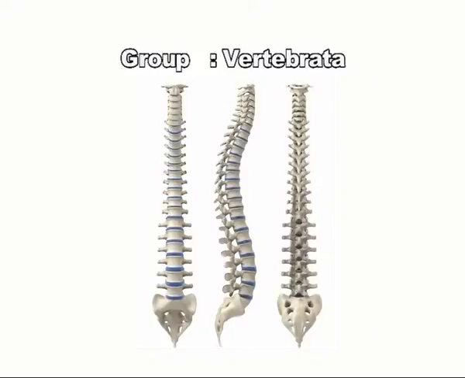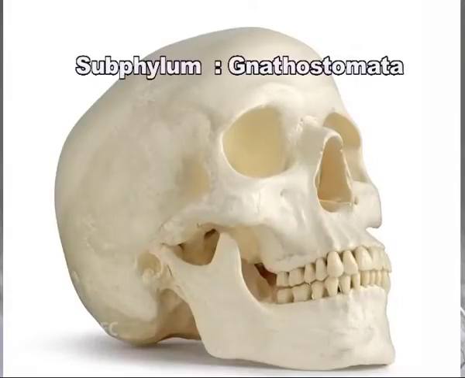Phylum Chordata. This classification is done on the basis of presence of notochord which is persistent throughout lifetime. Group Vertebrata shows the presence of vertebral column which is there throughout lifetime for the protection of notochord of the animal. Subphylum Gnathostomata includes the animals having jaw with mouth, that is what the name suggests. Gnathos meaning jaw and stomium meaning mouth.